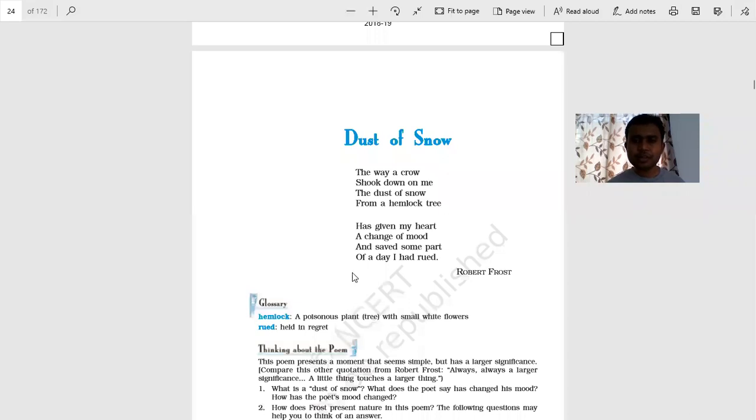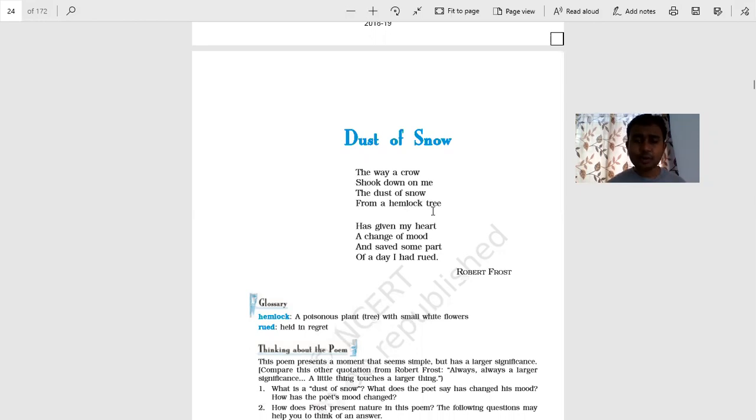Now, if you see the poem, it's just 2 stanzas, but it gives a very deep meaning. The poet has written the poem. Starting of the poem is, the way a crow shook down on me, the dust of snow from a hemlock tree. Now, as we have seen, the poet was sitting under the hemlock tree. Hemlock tree is the most poisonous tree.